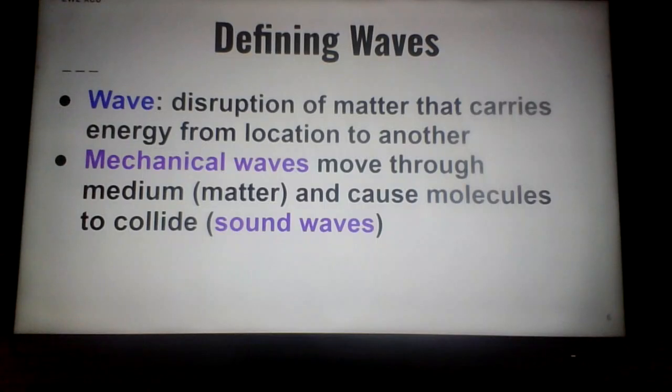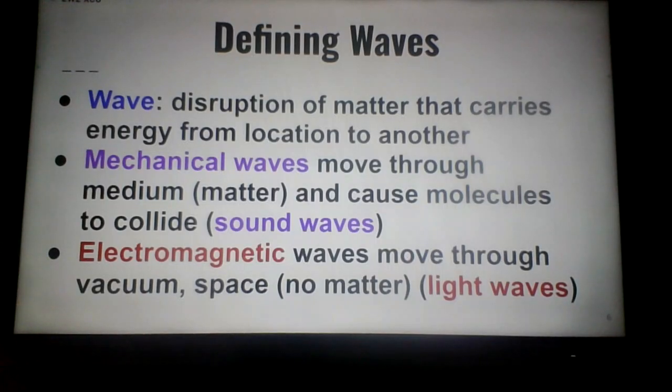In a mechanical wave, that wave moves through the medium, and whatever a wave passes through we call a medium. It must be some kind of matter, and then cause the molecules in that medium to collide. So think of sound waves, and I'll show you a little more in just a little bit.